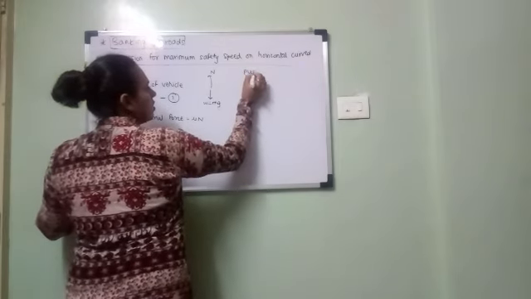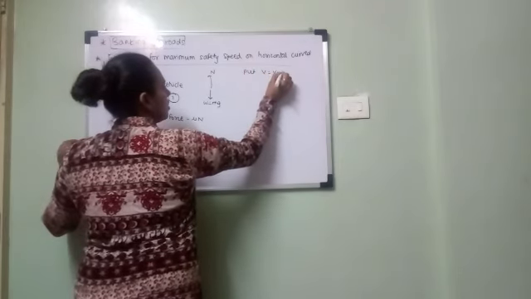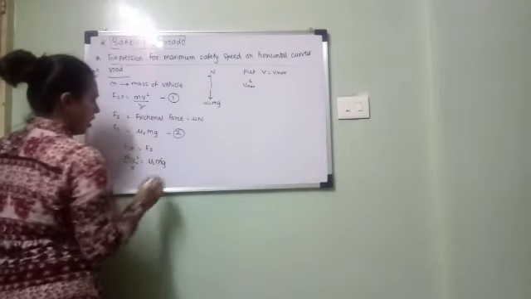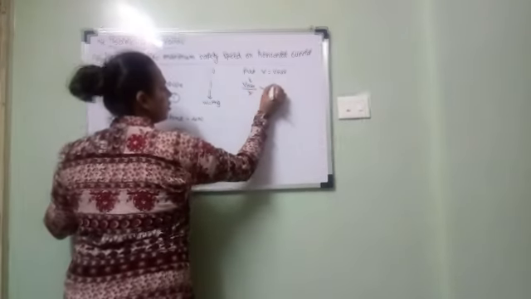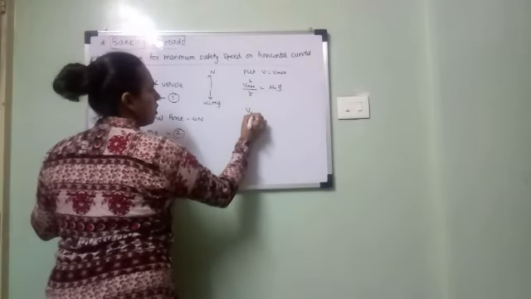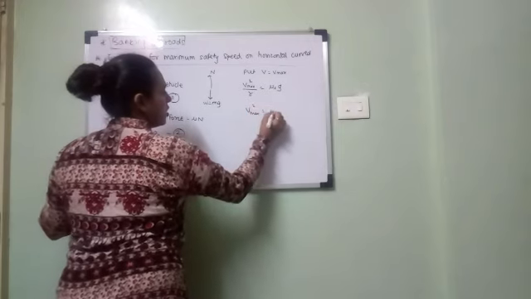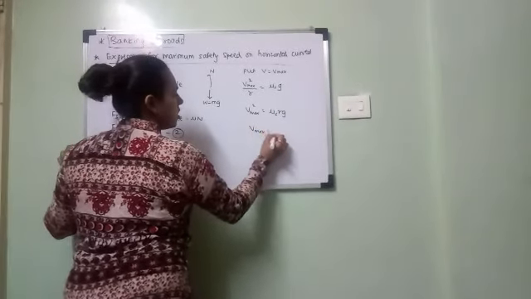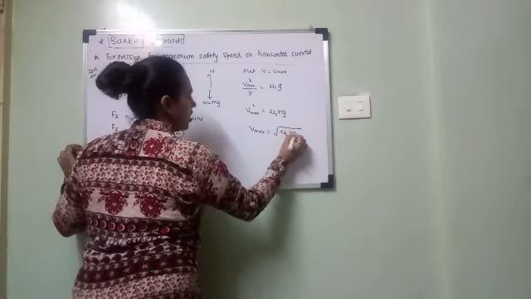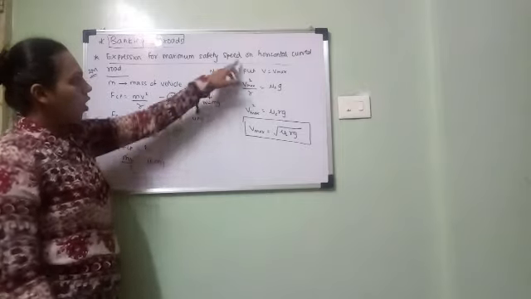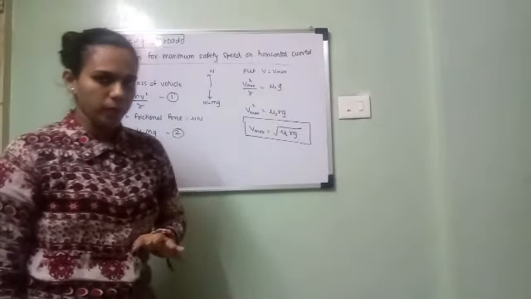So you will get vmax square upon r is equal to mu s into g. Therefore vmax square is equal to mu s rg. Therefore vmax is equal to under root of mu s rg. So this is the maximum safety speed on horizontal curved road.